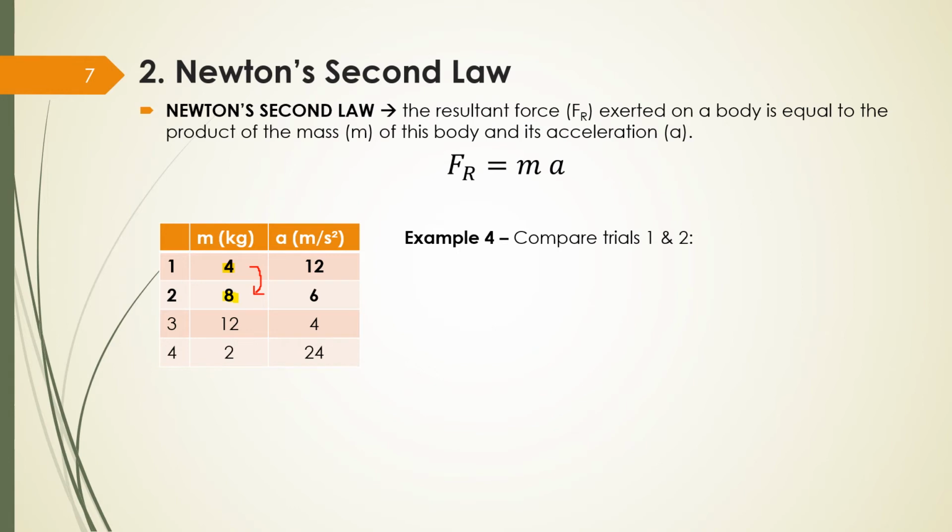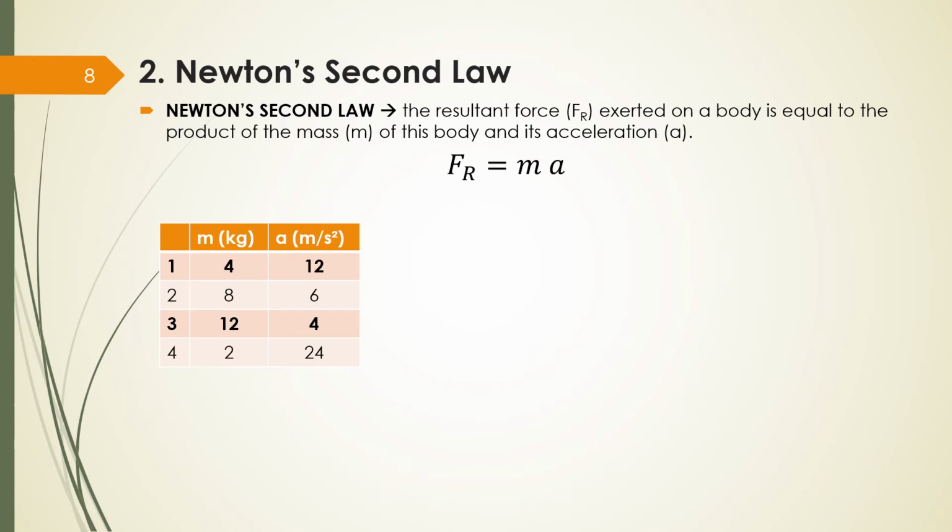And what happened to my acceleration? It halved. Here I double, but here I divide by 2. So when I double mass, my acceleration becomes half.